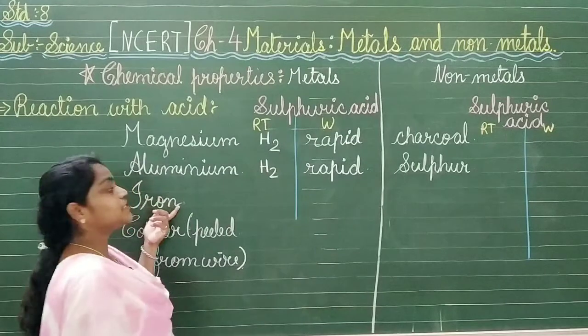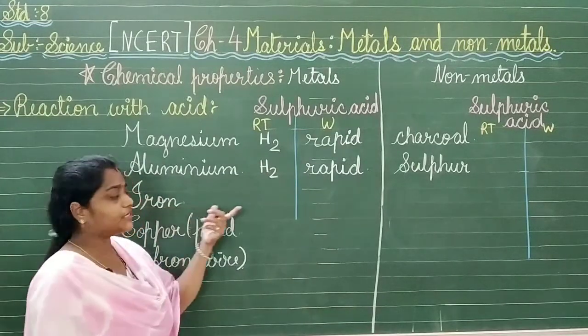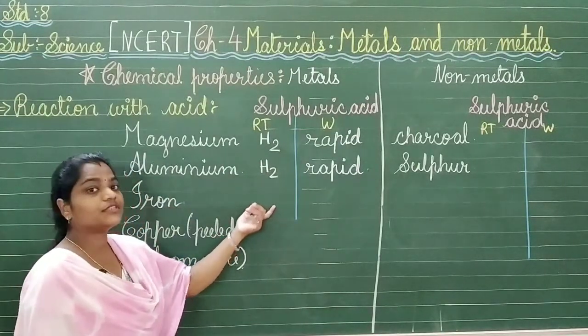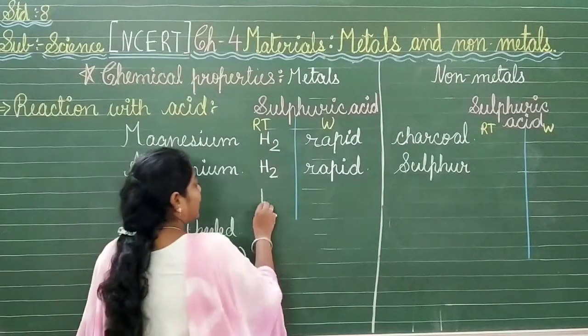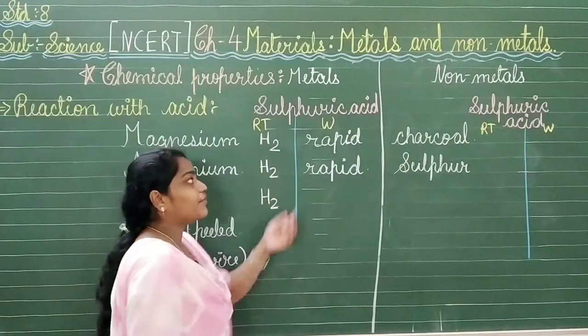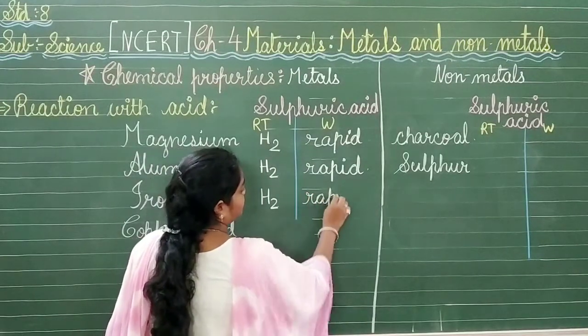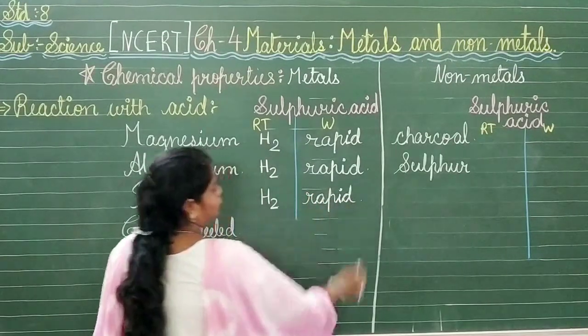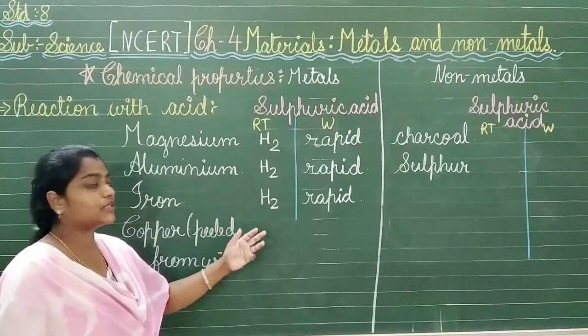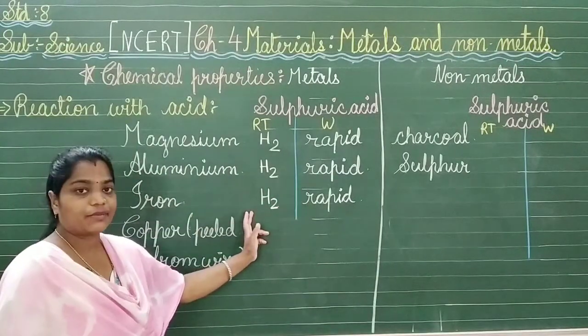The next one we have is the iron filings, that is iron pieces. Again it will react with the sulfuric acid to give hydrogen gas as a result. And when it is warm, it will react faster as compared to when it was reacting at room temperature. So this is the difference between the warm and the room temperature solutions.